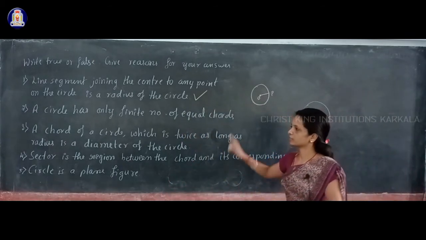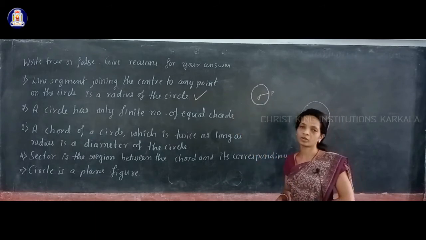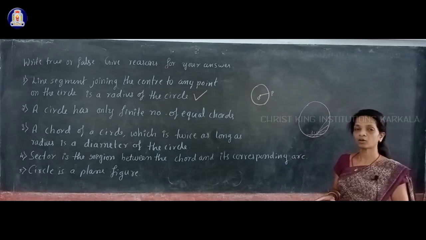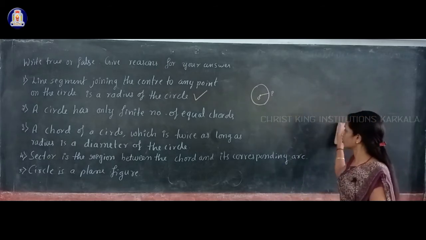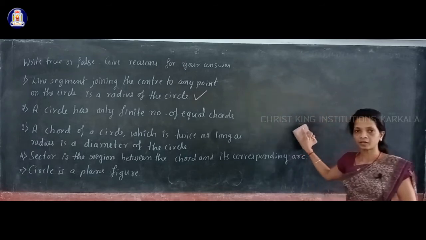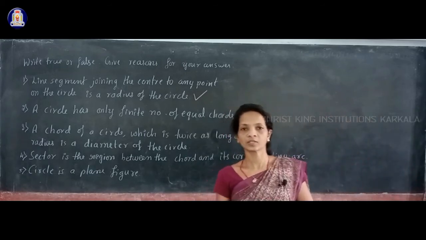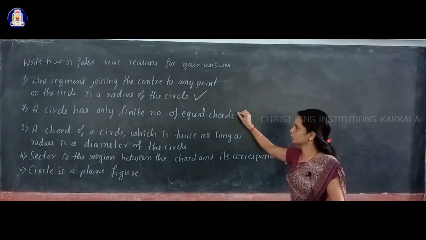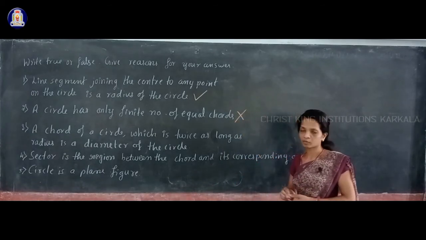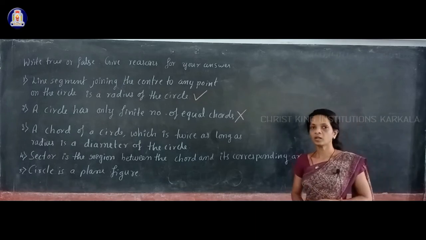So what you can decide about this statement? A circle has only finite number of equal chords. That is a wrong statement, because for a given circle, you can draw infinitely many equal chords. So this statement is wrong. Why? Because we can draw infinitely many equal chords.